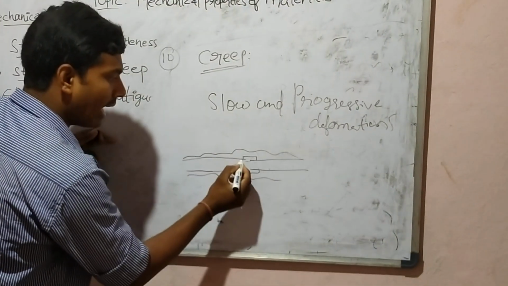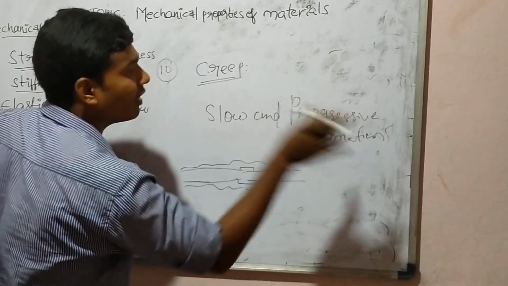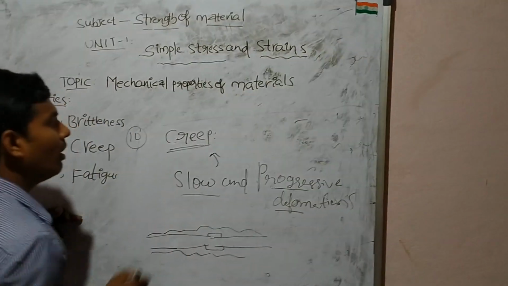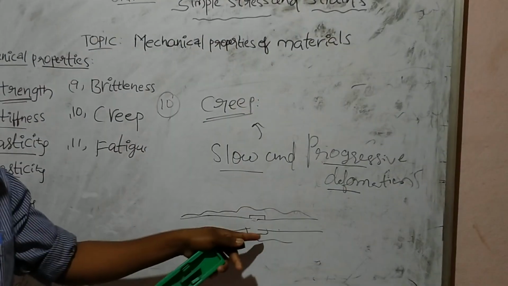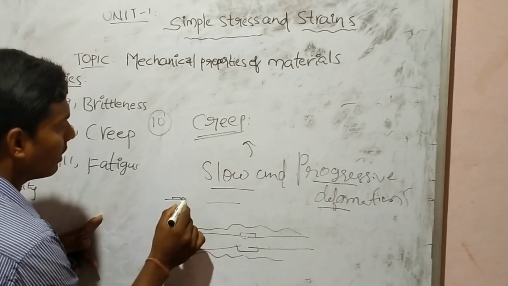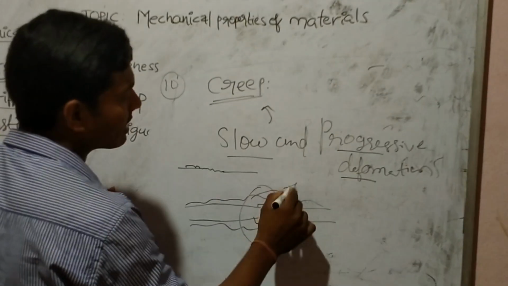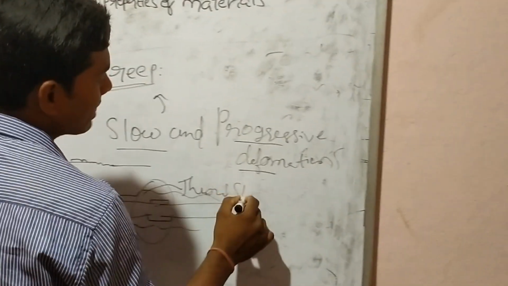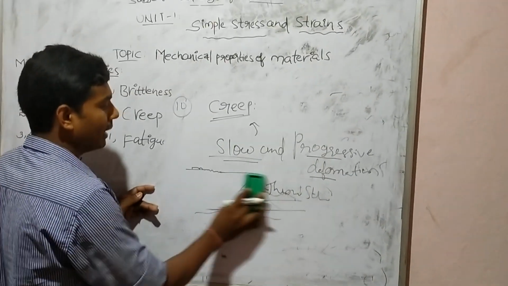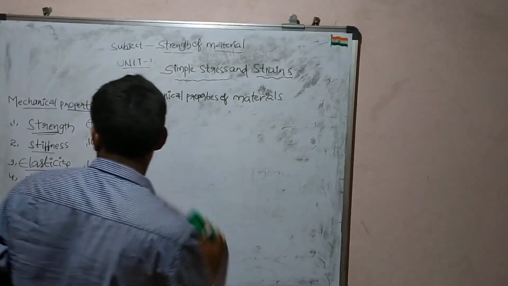It means it expands, it extends slowly and progressively. The slow and progressive deformation is called creep. We observe creep in railway tracks, where there is a gap and constant pressure is applied continuously. It is also related to thermal stresses, which we discussed briefly. The slow and progressive deformation is called creep.